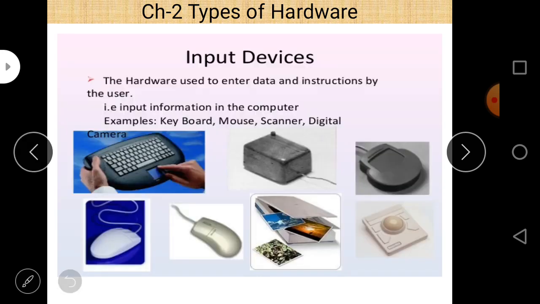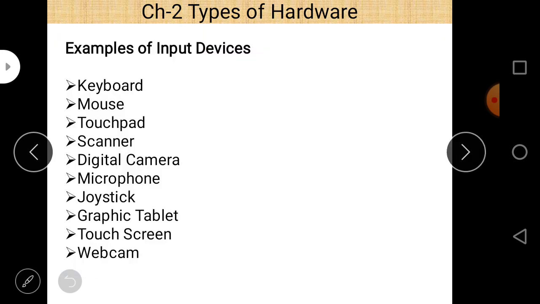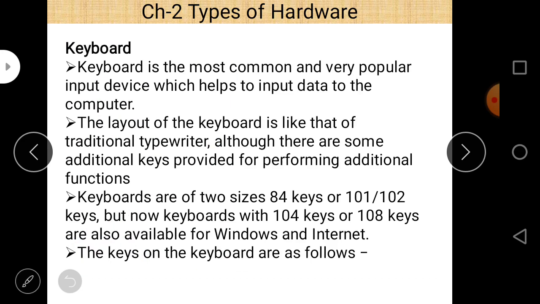The concept is very simple. The devices used to input data into the computer system are called input devices, such as keyboard, such as mouse. These all are the types of input devices. These are the different input devices used on a computer system. Let us take them one by one. First of all, the keyboard, the most common.